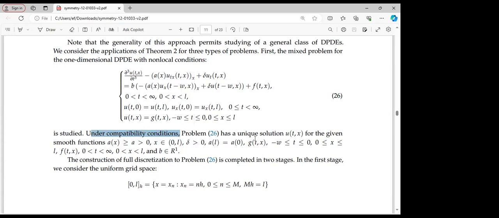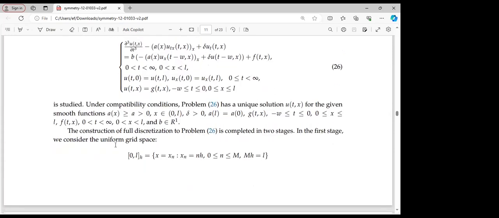So we have that problem 26 will have a unique solution for the given smooth curve. Here we have quite a number of conditions that we have to take into consideration in order for us to apply theorem 2. The construction of the full discretization of problem 26 is computed in 2 stages.